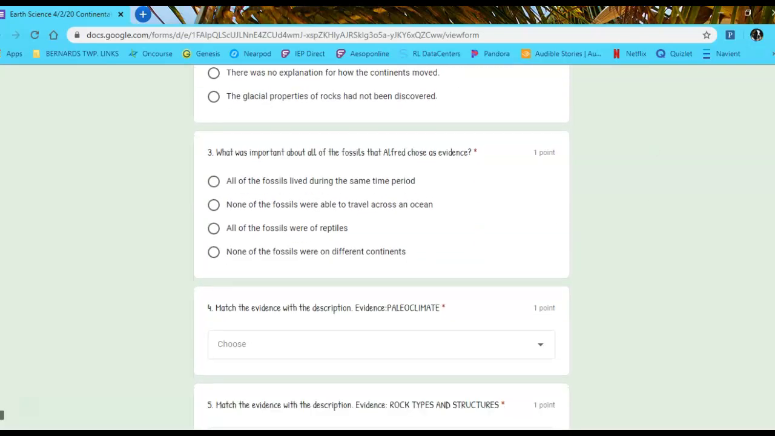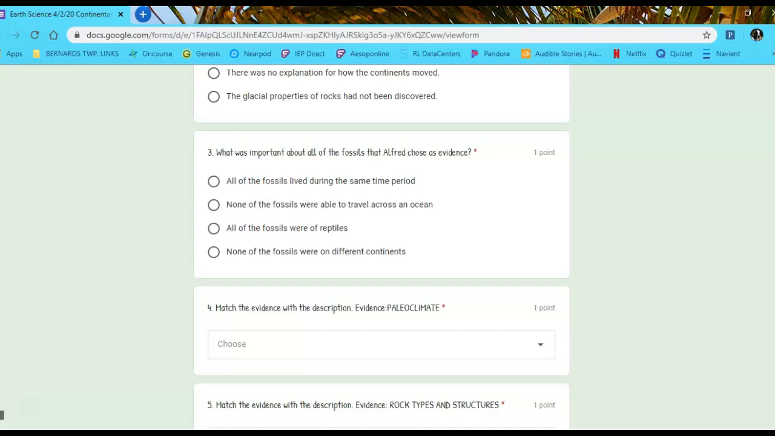Question number 3. What was important about all the fossils that Alfred chose as evidence? A. All the fossils lived during the same time period. B. None of the fossils were able to travel across an ocean. C. All the fossils were reptiles. Or D. None of the fossils were on different continents.